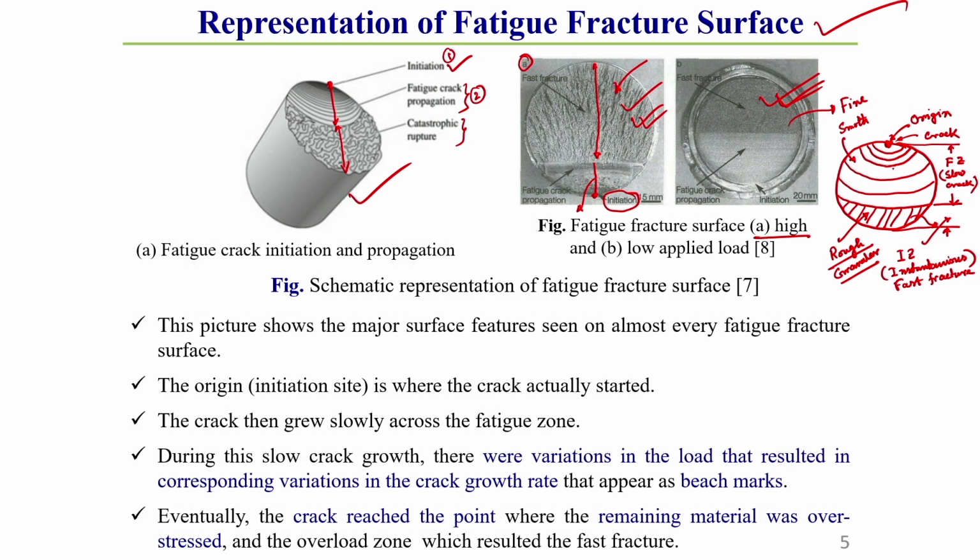Now, in between you observe some lines. This line has a name. What is this line generally called? Bismarck line. I have already written it here. During the slow crack growth there was a variation in the load that resulted in a corresponding variation in the crack growth rate, which creates this Bismarck line. This you should keep in mind.